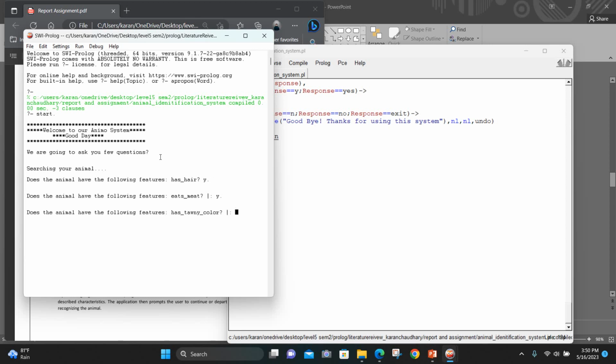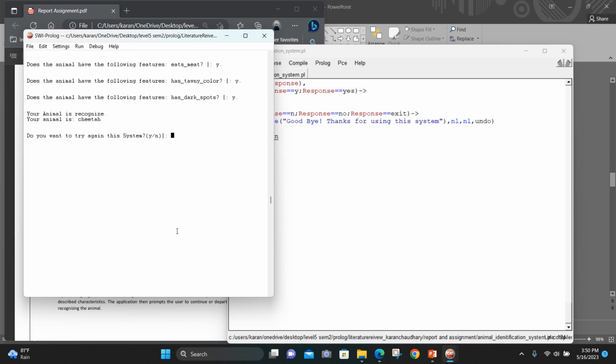It will ask for the color of the animal. Does my animal have a tawny color? Yes. And it will ask the next question. Does my animal have a dark spot? Yes. Then our system recognizes our animal as a cheetah. Here you can see cheetah, and our system is asking whether to rerun the system or not.